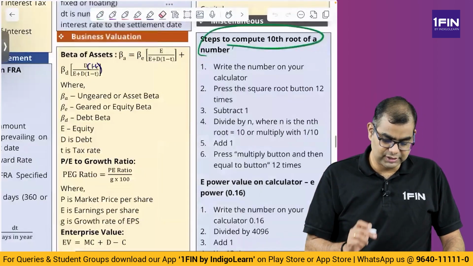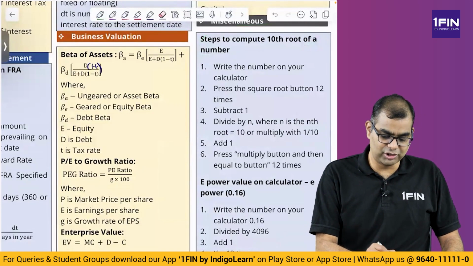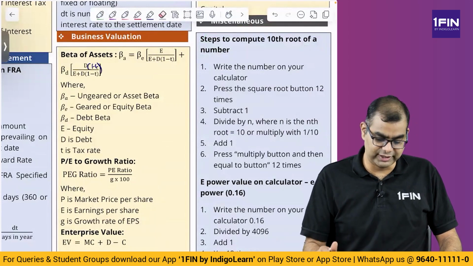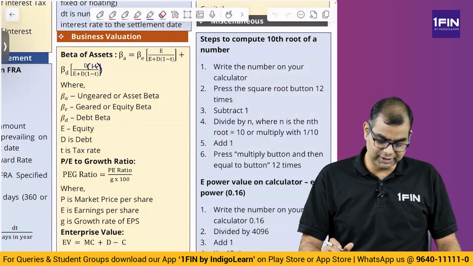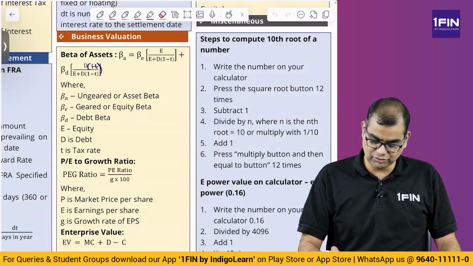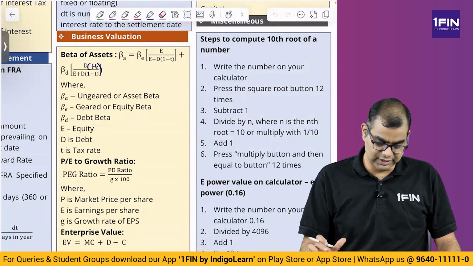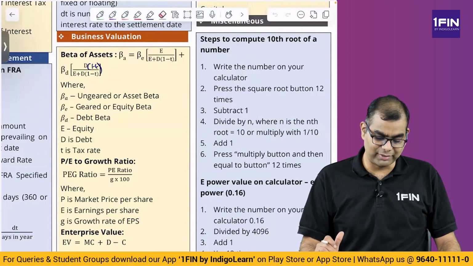Okay. Then, what are the steps to compute a root? Write the number on your calculator. You have to write the number and press square root 12 times. So 1, 2, 3, 4, 5, 6, 7, 8, 9, 10, 11, 12. Then you have to subtract 1. Then you have to divide by n. If it is nth root, you have to divide by 10 or multiply by 1 by 10.